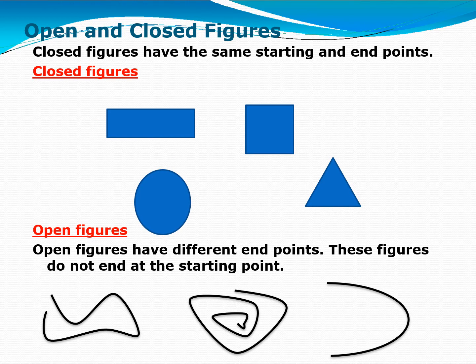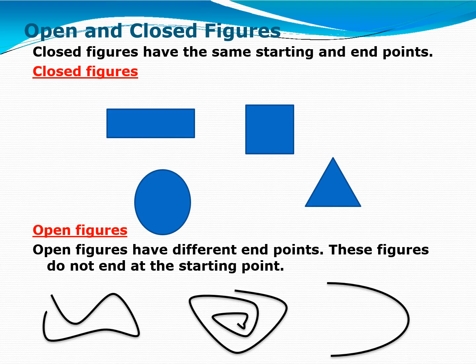Open and closed figures. Closed figures have the same starting and end points. You are all familiar with these closed figures: rectangle, square, triangle, circle. These figures are closed from all sides. That's why they are called closed figures. They have the same starting and end points. From where you started moving, you reach the end over there.